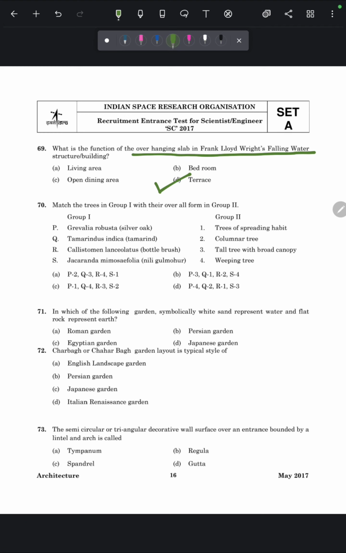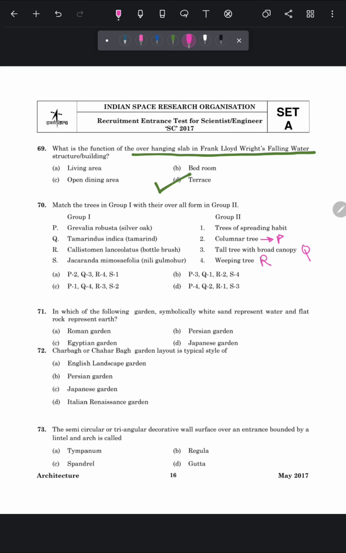Our next question is, match the trees in group 1 with their overall form in group 2. P is Grevillea robusta or silver oak. So silver oak is generally a columnar tree. So this is P. Q is Tamarindus indica or tamarind. So tamarind trees are generally tall trees with a broad canopy. So this is Q. R is Callistemon lanceolatus or bottle brush. So this is known as a weeping tree.